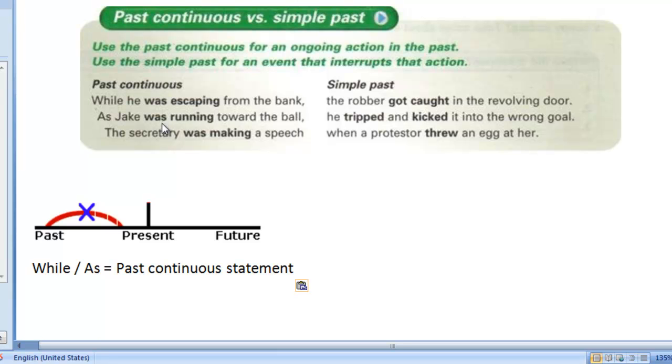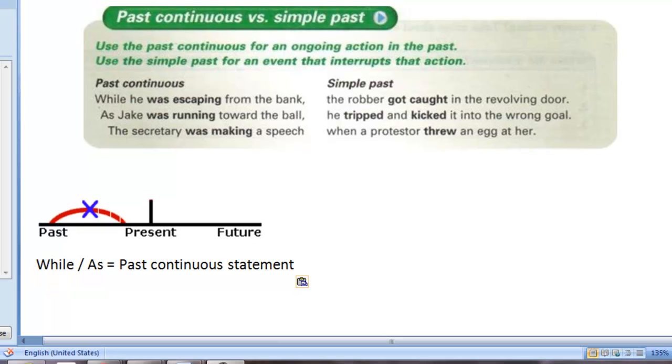And then the next example is quite similar. As Jake was running towards the ball, he tripped and kicked it into the wrong goal. The last one is similar. The secretary was making a speech when a protester threw an egg at her. Just a quick reminder, something that we should keep in mind is that usually, not all the time, while and as will follow a past continuous statement. So as you can see, while he was escaping from the bank, as Jake was running. So typically, these words will follow a past progressive statement, if you will.